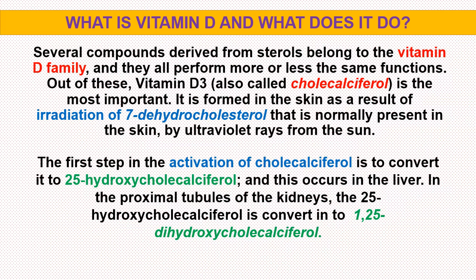Number one, the feedback mechanism precisely regulates the concentration of 25-hydroxycholecalciferol in the plasma, and thus it prevents excessive action of vitamin D. Secondly, with this controlled conversion, it conserves vitamin D stored in the liver. In the liver, it can be stored for many months in the vitamin D form, but once it is converted to 1,25-dihydroxycholecalciferol in the kidneys, it persists in the body for only a few weeks.